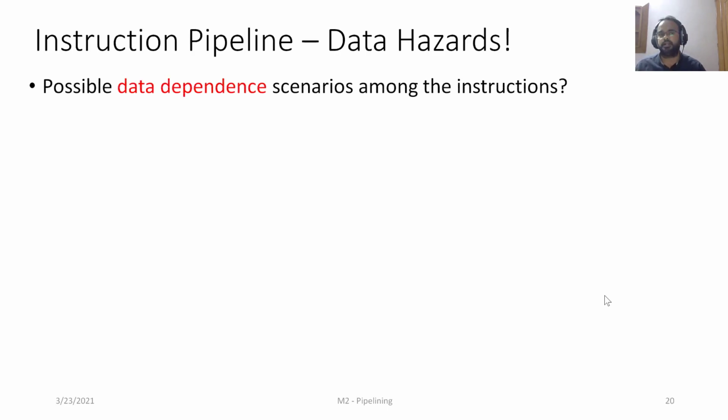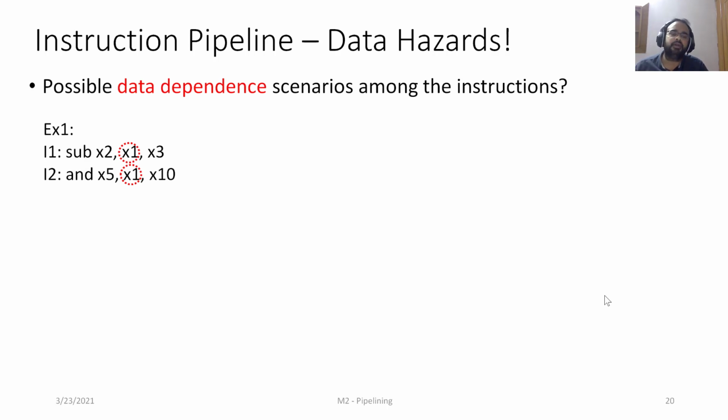Let's start with the data hazards. To understand what data hazard means, we need to understand what data dependence means. Let's see all the possible scenarios where the data dependence among the instructions can exist. The very first example is where we have two instructions, I1 and I2, and both are taking the value of x1. X1 is the source register for both of them.